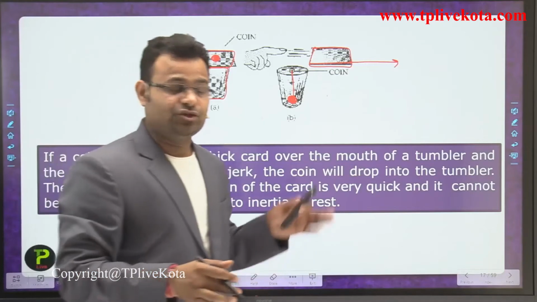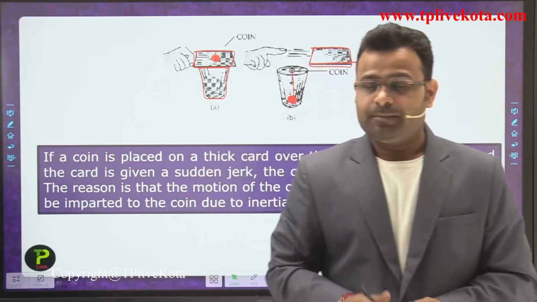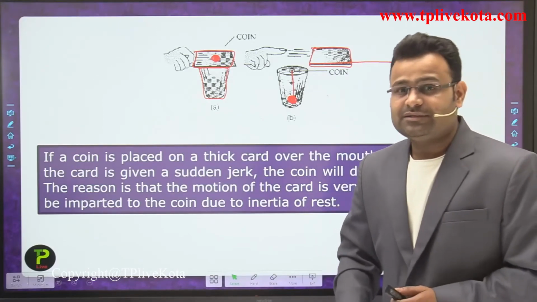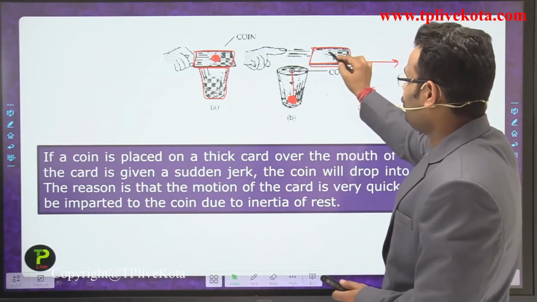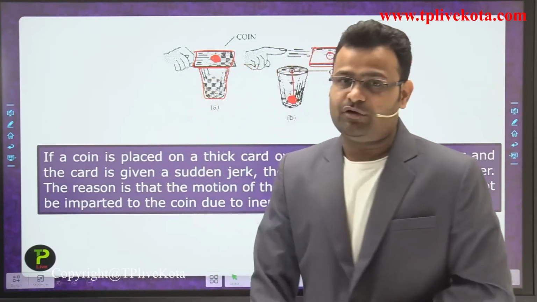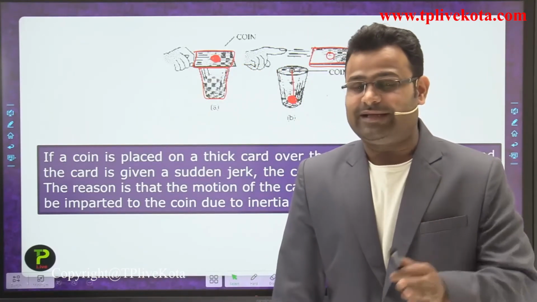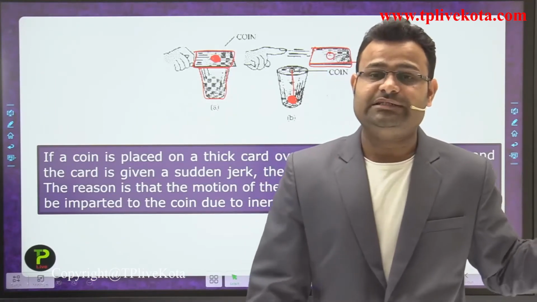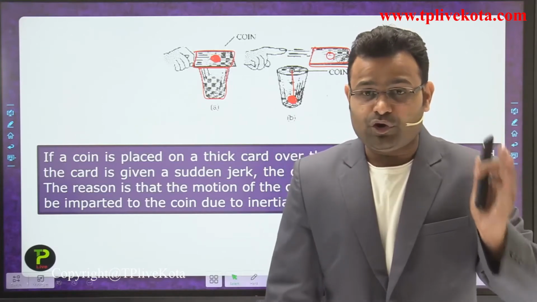Why does the coin not move with the cardboard? Whenever we apply a jerk at a very fast rate, the coin placed on top of the cardboard has a tendency to oppose that change. It doesn't want to change its position, so it opposes that.